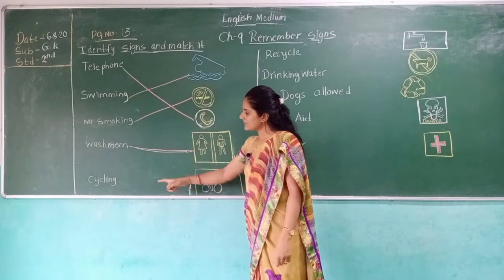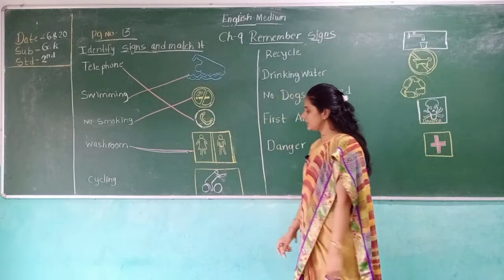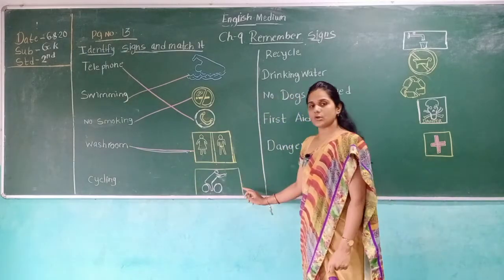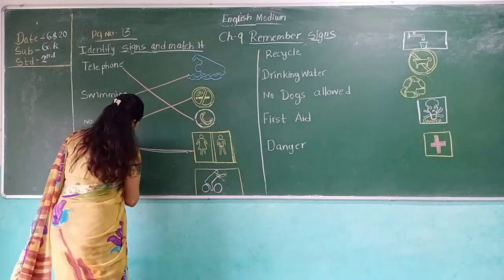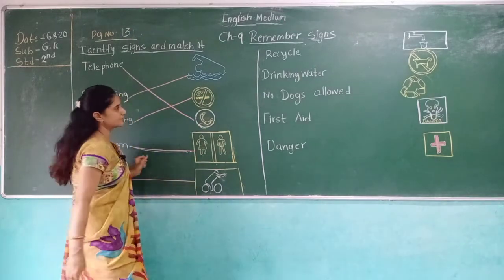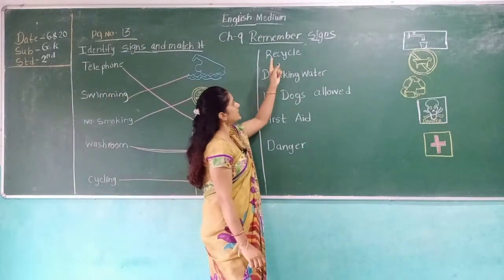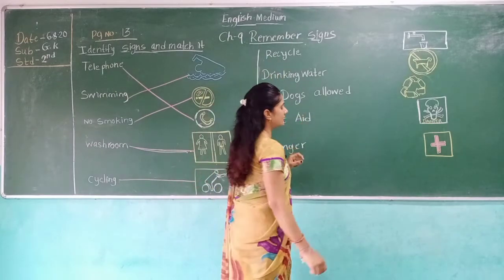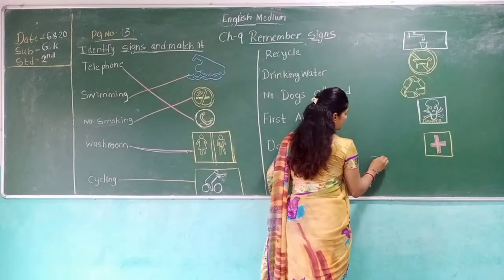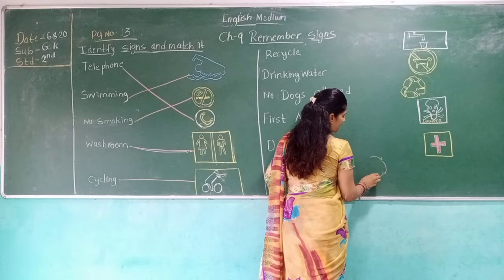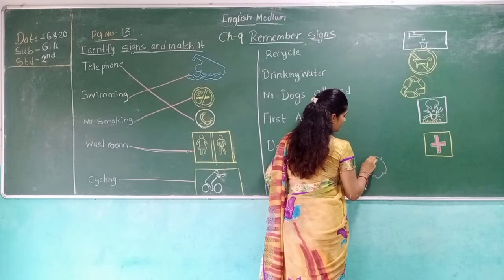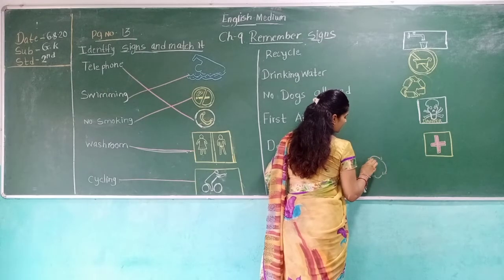Cycling. Where is the boy cycling? Yes, this is the symbol of cycling. So match that symbol. Then recycle. Recycle means going from here to here, like this, turning and coming back to the same place. It comes back.